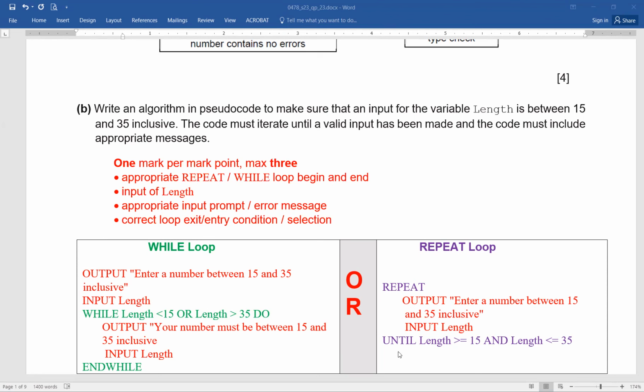Input length, until length is greater than or equal to 15 and less than or equal to 35. It said 15 and 35 inclusive. That's why you can see, until the length does not fall between 15 and 35 inclusive. So the moment a person enters a value between 15 and 35, like 25, 20, 19, even 32, even 35, the condition is met. Till the time the length does not fall in this category, it continues. As soon as the length falls in this category, it will definitely move out.